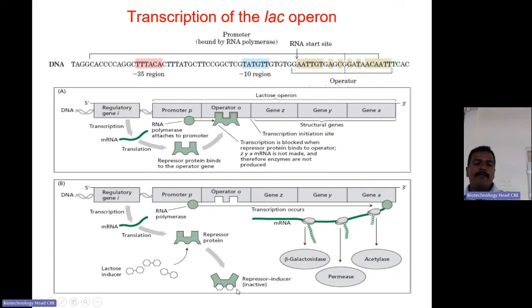So upon binding of the inducer allolactose to the repressor protein, it initiates the transcription. So this molecule allolactose is called an inducer.